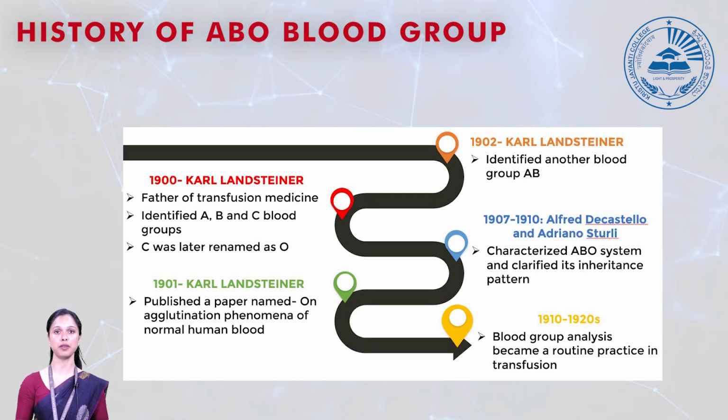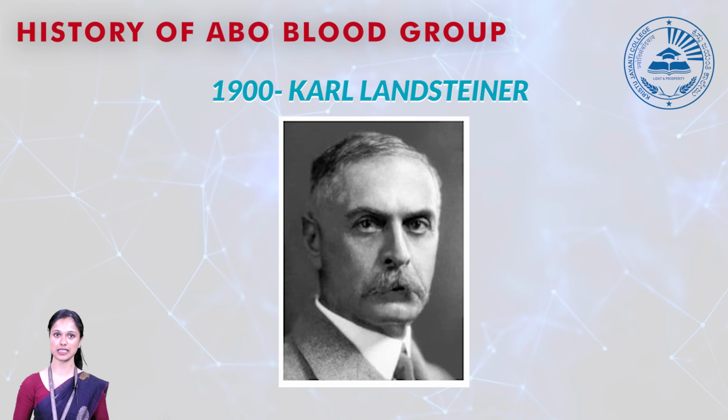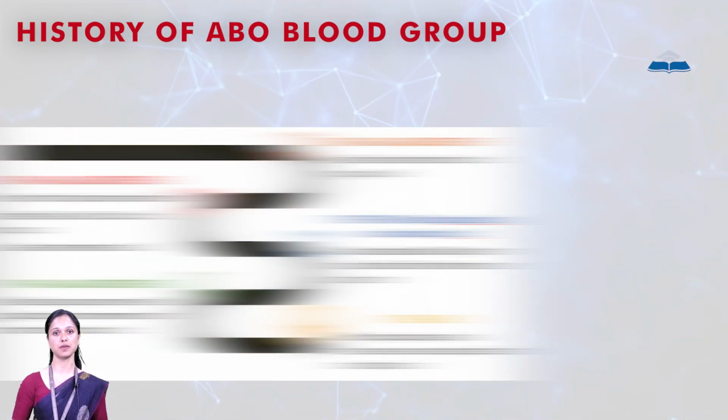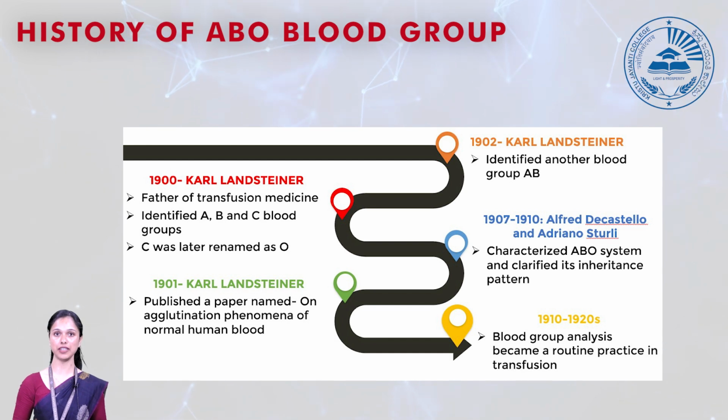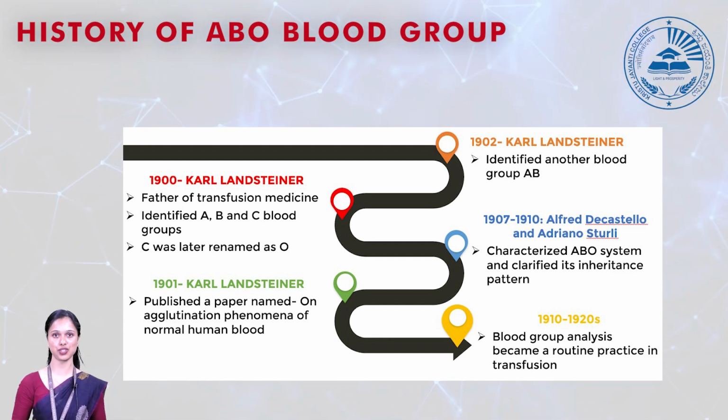The father of blood transfusion, the person who discovered the ABO blood grouping, is an Austrian scientist named Karl Landsteiner. It started in the early 1900s. Karl Landsteiner led to the discovery of ABO blood grouping. In ancient times, all people believed that everyone has the same blood type. So when they started doing blood transfusions, they found that some were successful, whereas others were failures, which even led to fatal conditions.